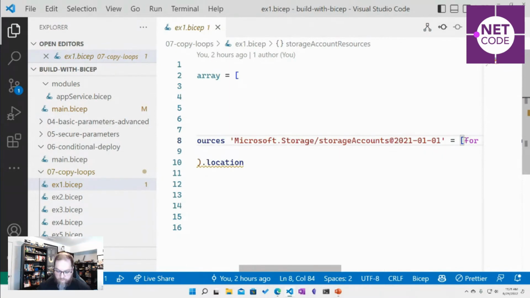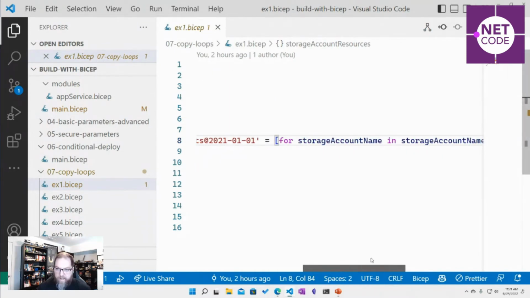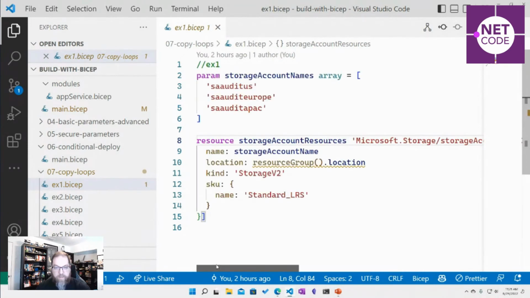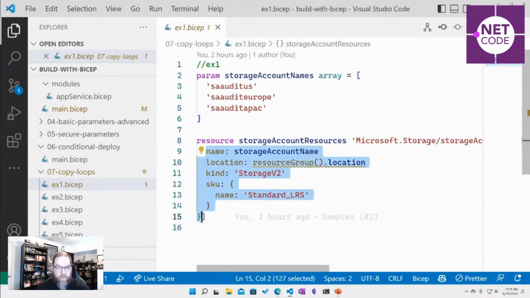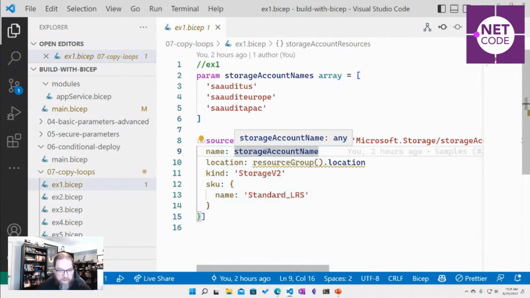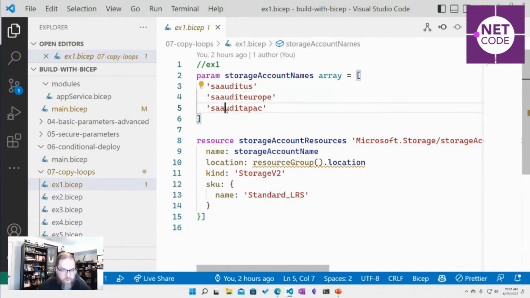So we've got a bracket here, and then we say for, and then a local friendly name in some sort of array. And then we've got that colon and brace. And so now this is going to be looped over for each item in the array. And this is that local friendly name we were using. It could be anything we had defined. And it will create three different storage accounts. Now, they might fail because those names are taken, but it will try to create those three.